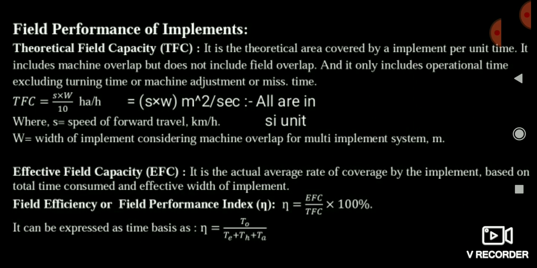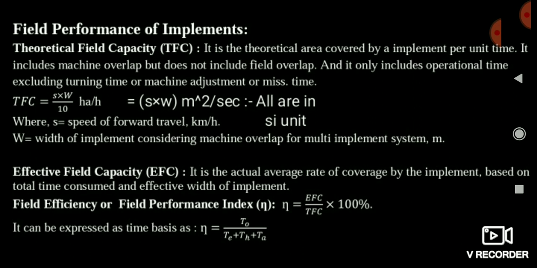Now friends, see field efficiency or field performance index. Friends, field efficiency is the ratio of effective field capacity by theoretical field capacity into 100. Means field efficiency, we can write in two ways. Either we can write in terms of theoretical field capacity and effective field capacity, or we can write it in